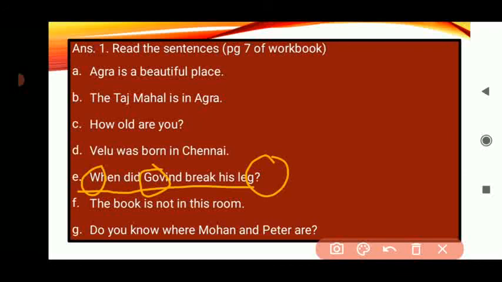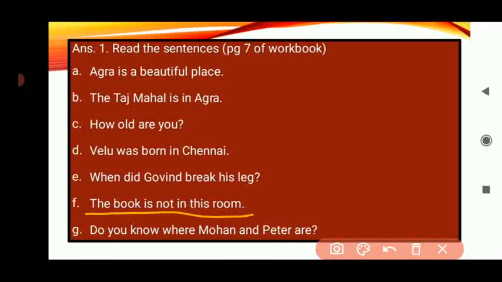Understood, children? Very good. You all my intelligent students. Let's move further to the next sentence. The book is not in this room. So T will be capital as it is the first letter of the sentence, and in the end we will put the full stop. Now let us see the last sentence.